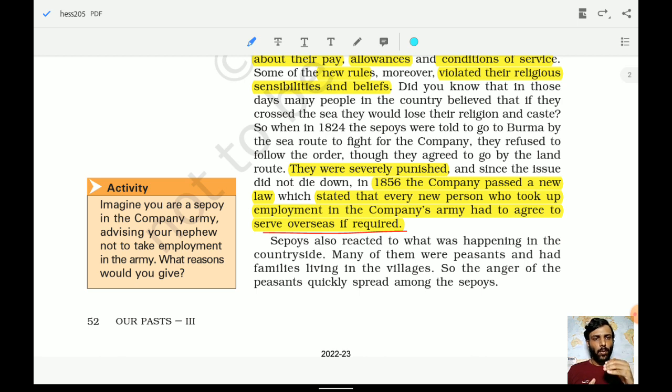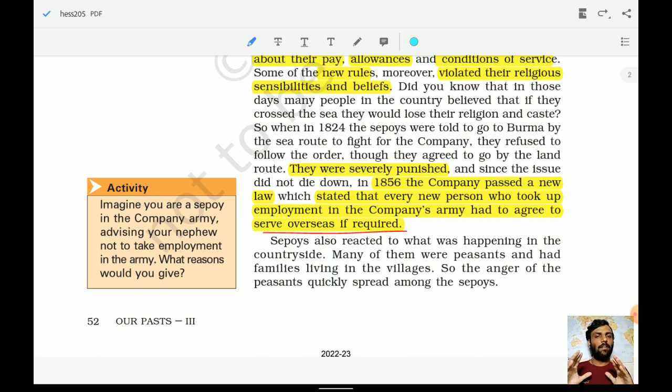So when these things are so important today, we can understand how they must have played a role at that time. They agreed to go by the land route, but not the sea route. There was severe punishment whenever they disobeyed the rules and regulations made by the Britishers.